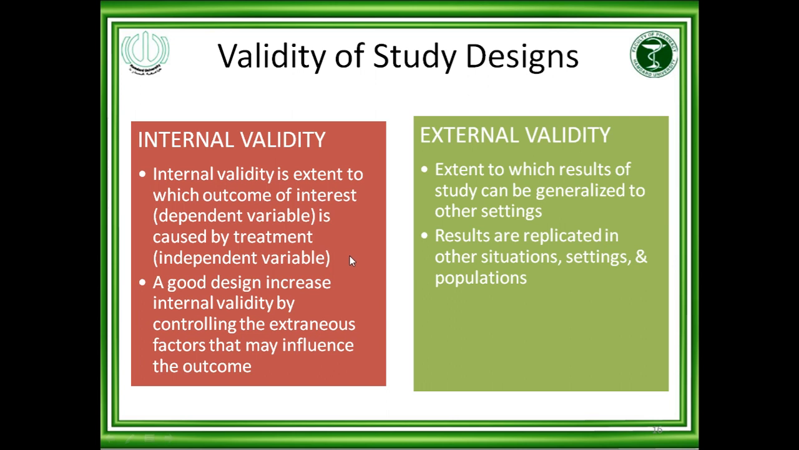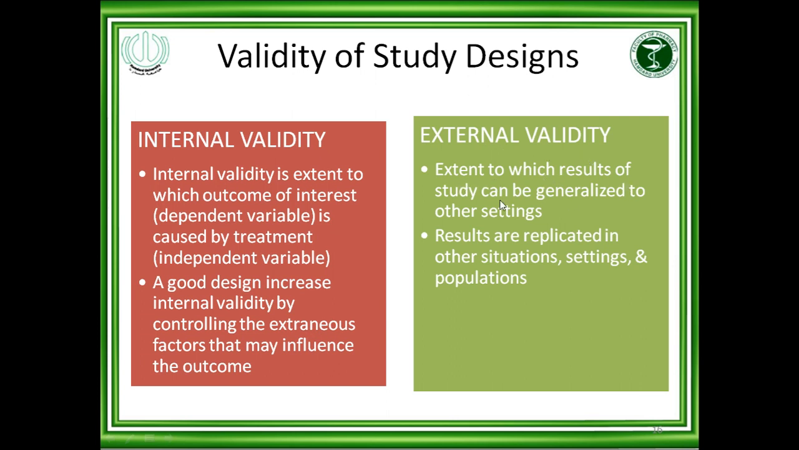If this is very clear in the study and there is no factor which influences the reduction of blood pressure, for example, okay, I will tell you in the external validity, but here in internal validity, if it is clear that the drug reduces the blood pressure and there is no other factor which influences this outcome, it means the study has internal validity. What is external validity?